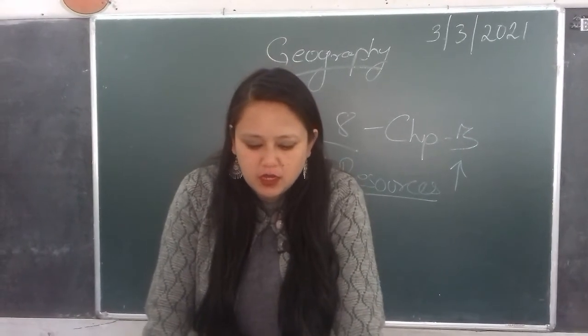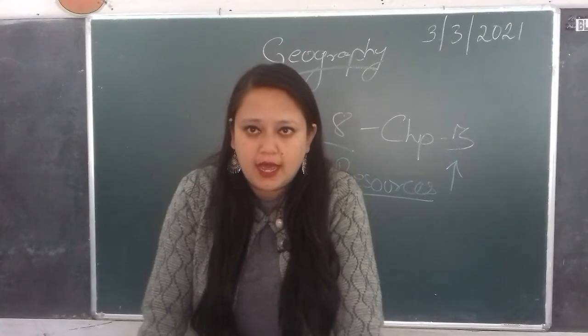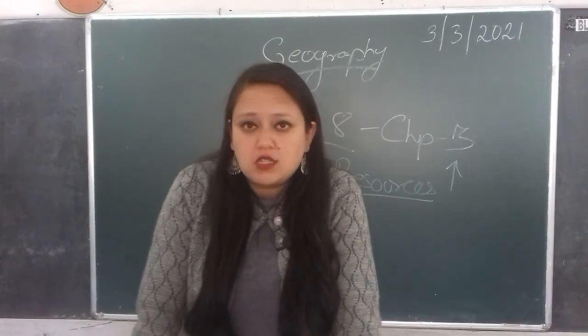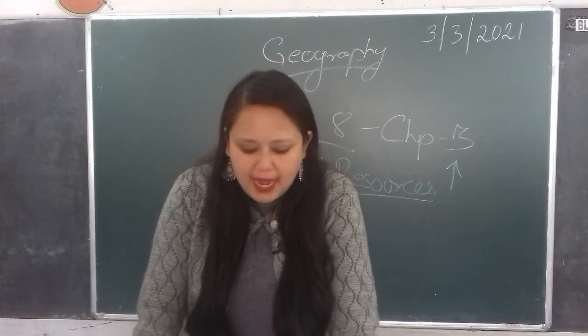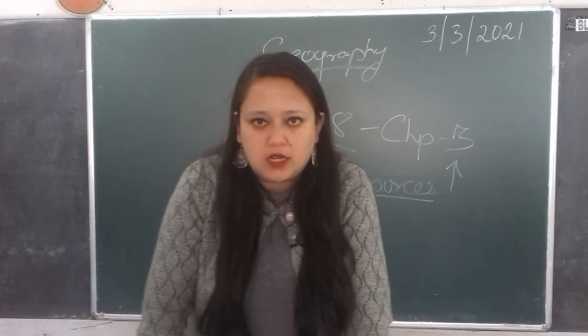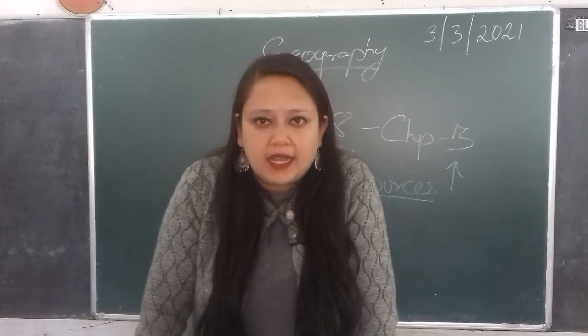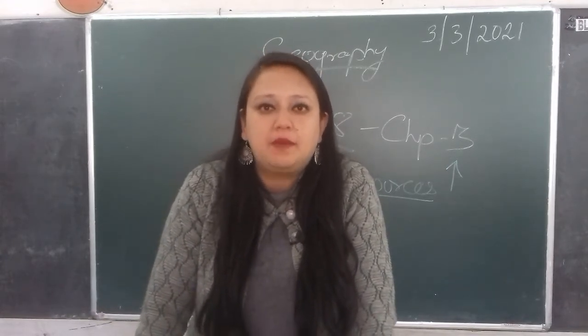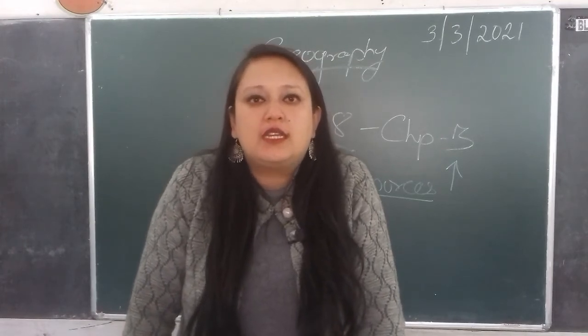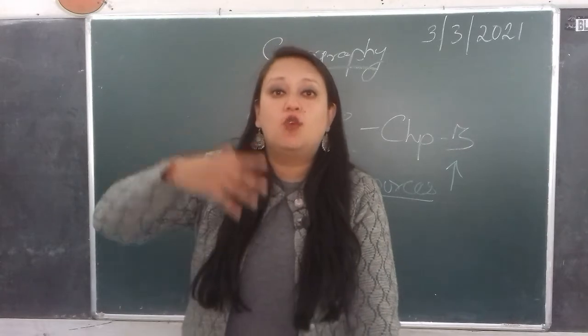Let us begin with the third chapter, overpopulation and underpopulation. In the previous class we had done the causes of overpopulation, and the three causes that we learned are birth rate and death rate. If the birth rate is high, that means the number of people being born in a country is high, the population is extremely high, it is overpopulated.